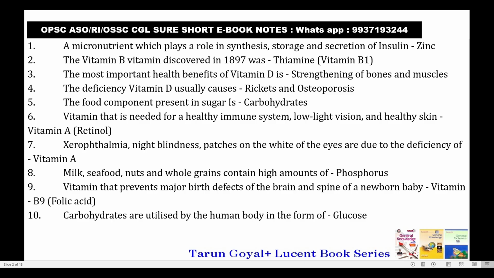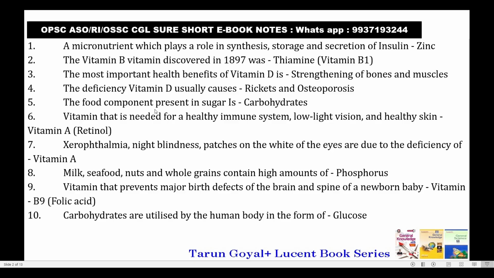A micronutrient which plays a role in synthesis, storage and secretion of insulin: zinc. The vitamin discovered in 1897 was thiamine, vitamin B1. The most important health benefit of vitamin D is strengthening of bones and muscles. The deficiency of vitamin D usually causes rickets and osteoporosis.